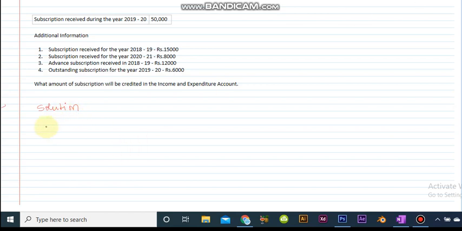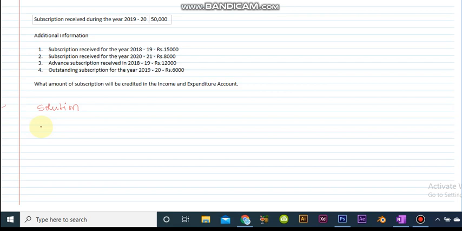Friends, welcome to the new session of the chapter Accounting for Non-Profit Organization. We have already done the receipts and payment account, and now we will start with the income and expenditure account. But before that, we need to understand some of the adjustments required to be done while making the income and expenditure account. The very first among them is the adjustments regarding the subscription received.